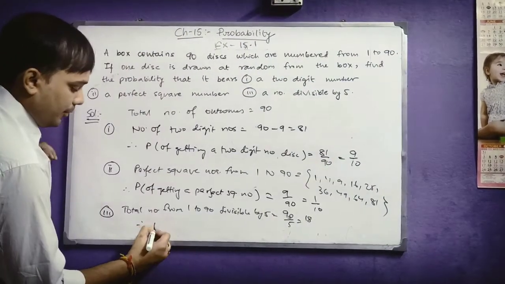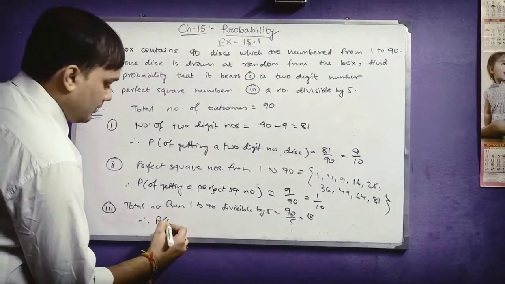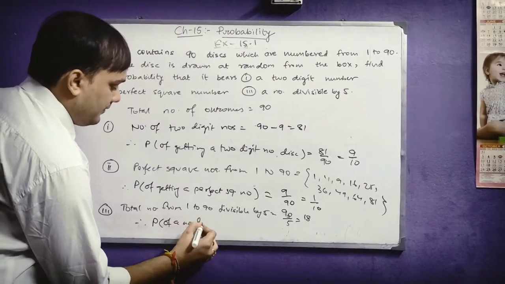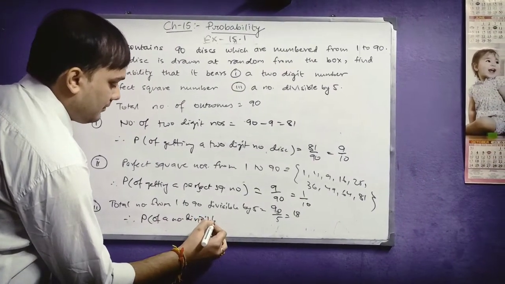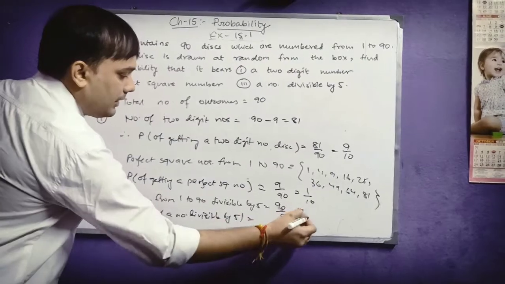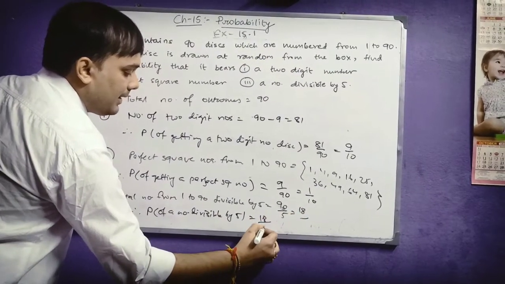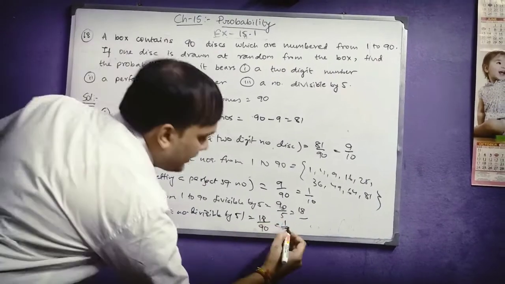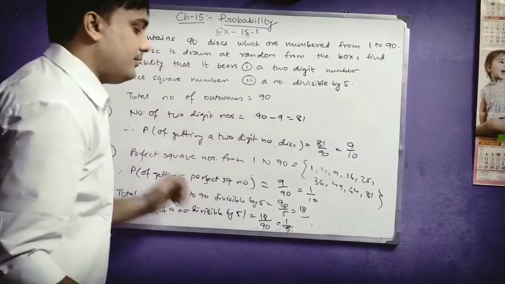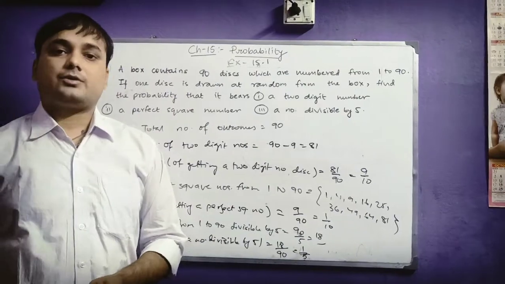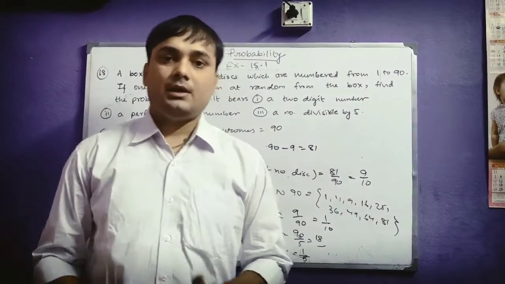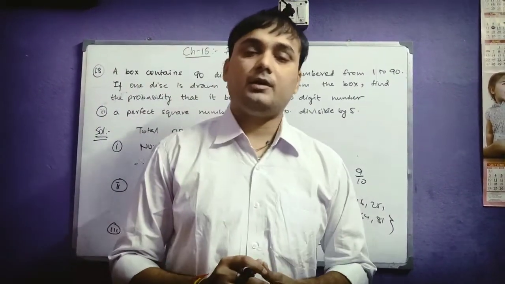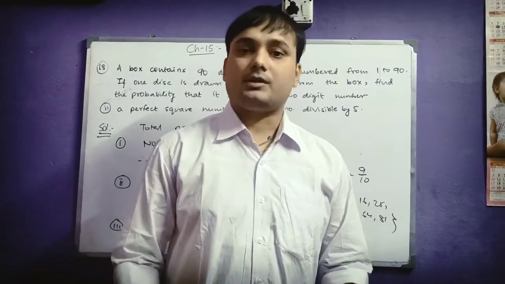So probability of a number divisible by 5 will be equal to 18 divided by 90, which is equal to 1 by 5. So this is your answer. So students, these are very easy questions. The basic concept is also very important, which you need to know, and then you can solve any question.